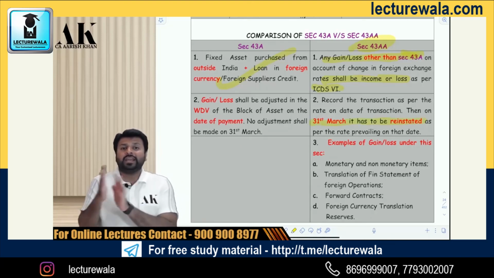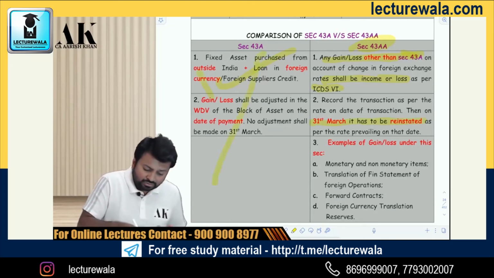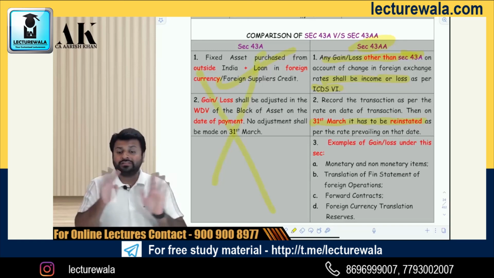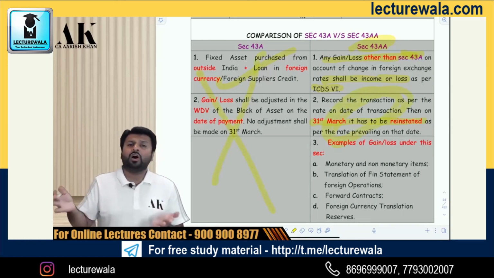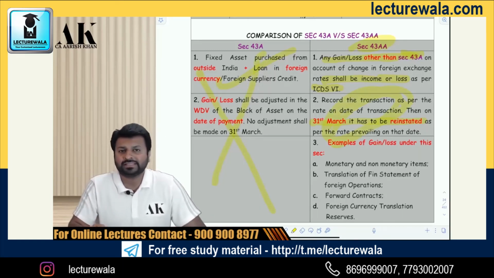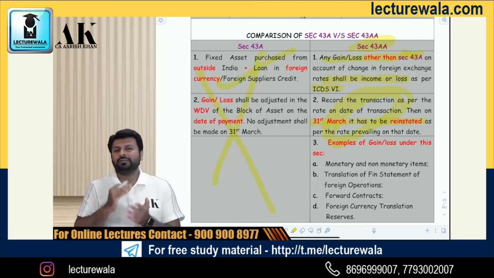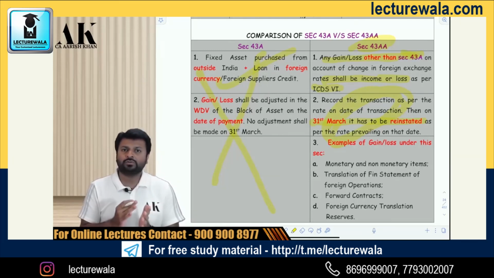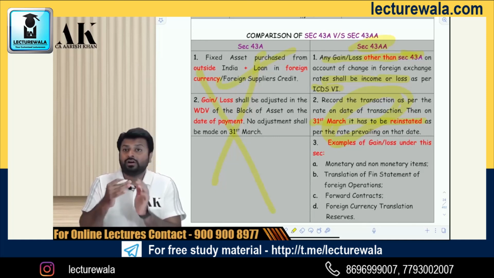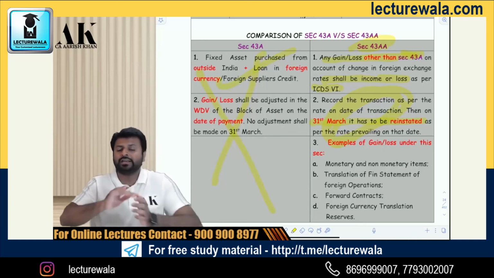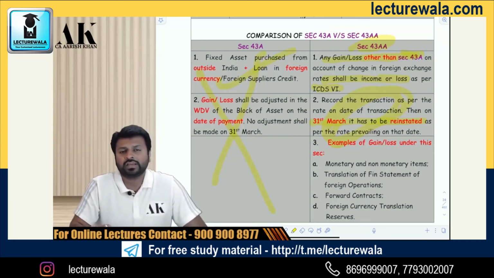You have to reinstate the gain or loss on 31st of March. There you do the calculation on payment basis, not on 31st March. But here you have to reinstate the gain or loss on an accounting system basis, that is on 31st March. Suppose if you buy some goods today, then you recognize today. On 31st March, you have to revalue gain or loss. And then on actual settlement, you have to again revalue the things and recognize loss or gain in your books of accounts and for tax purposes.